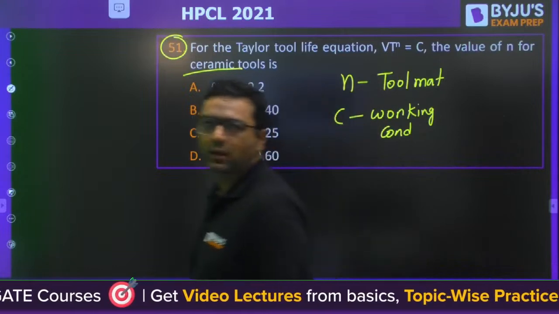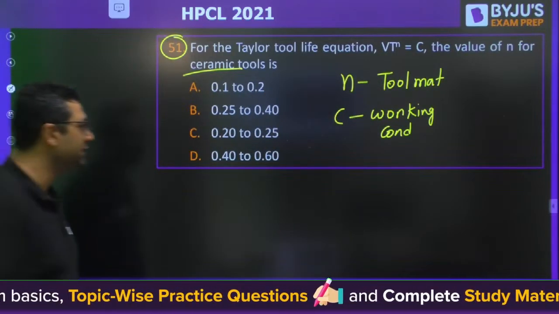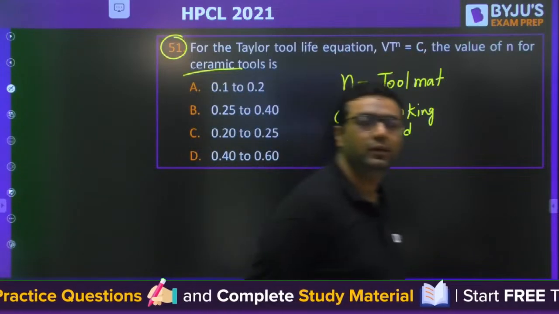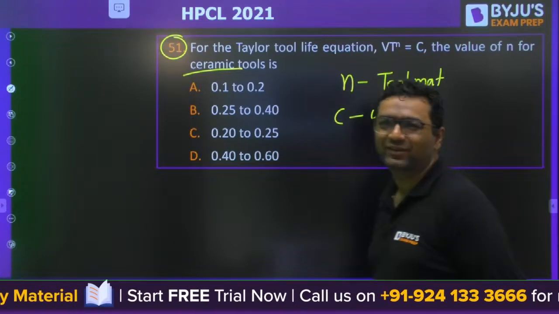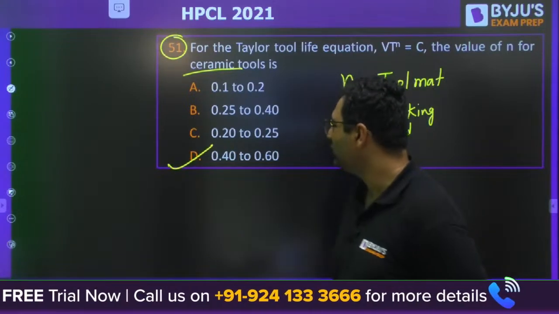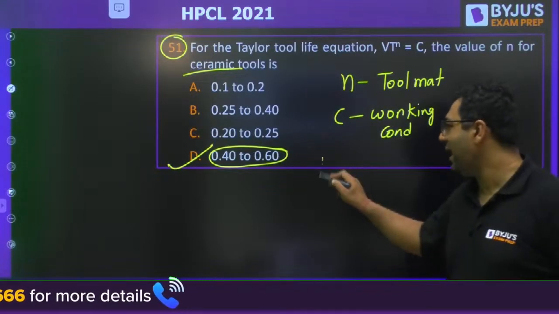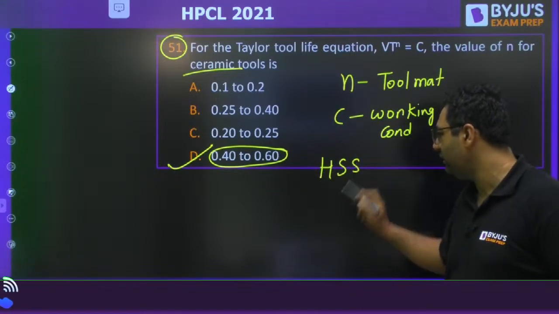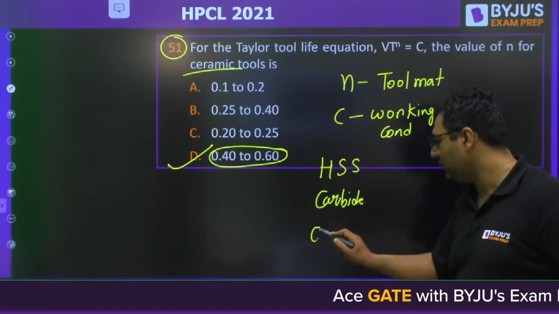Aspirant is saying B. Pagle sir is saying B. But guys, you need to remember, the answer will be D. For ceramic it is 0.4 to 0.6. For HSS the value is different, for carbides the value is different, for ceramic the value is different.